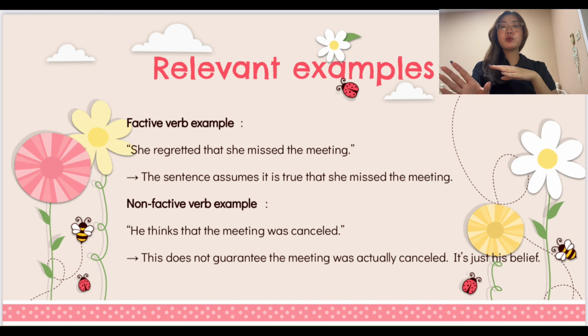So from this statement, we don't really know whether the meeting was actually cancelled or not. It's only his belief. So we don't really know the truth. That's why it is called a non-factive verb, where we cannot refer to the truth. Whereas in the factive verb example, we can find out the truth from the sentence alone. In the non-factive verb example, the sentence alone is not enough to determine the truth.